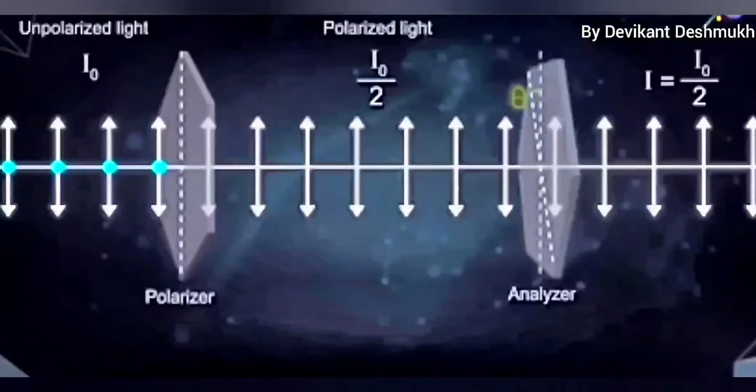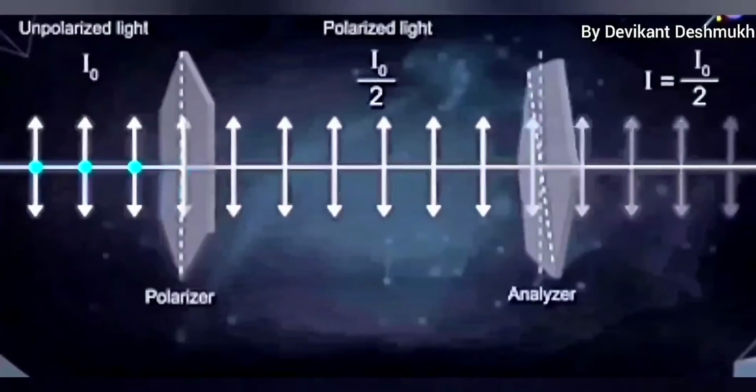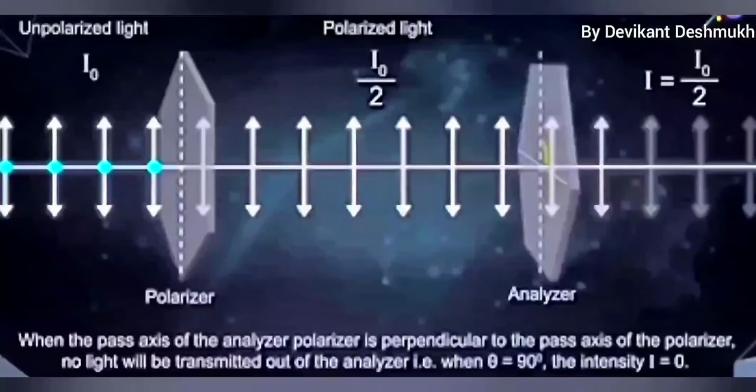If the analyzer is rotated with respect to the polarizer through an angle of 90 degrees, then no light will pass through the analyzer.